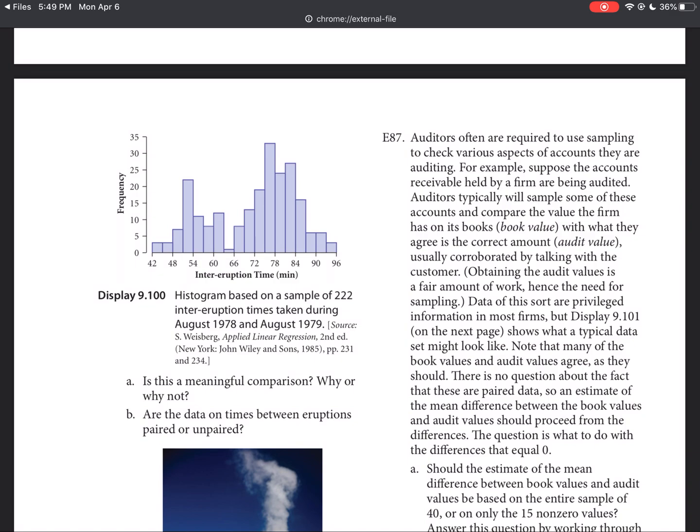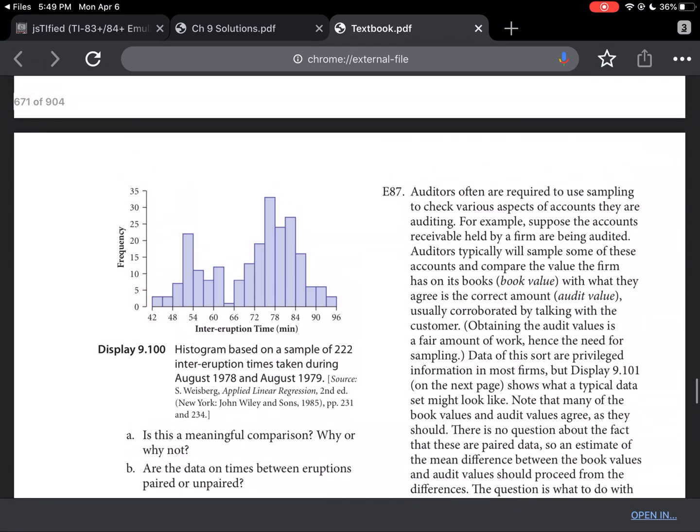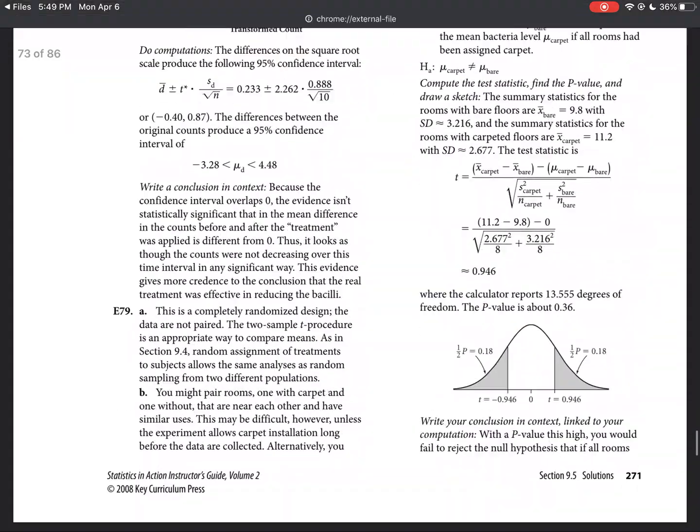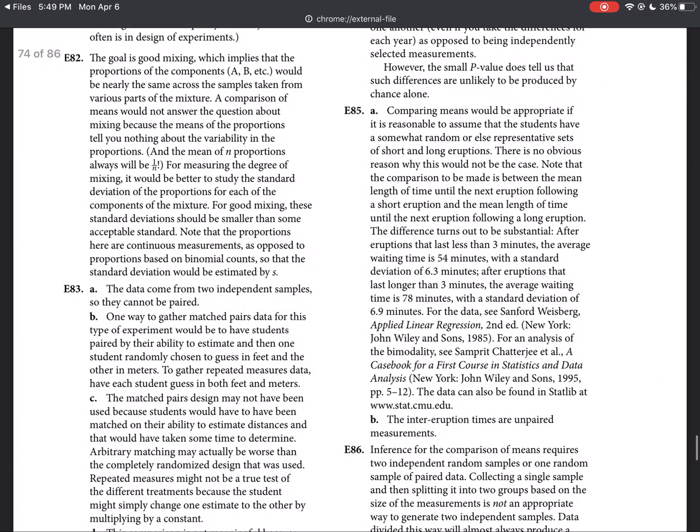And then it says, are the data on times between eruptions paired or unpaired? Well, obviously, these are random, if you will. There might be some sort of correlation between them, but they're most certainly random. So these are unpaired. But if you want to see how the book describes the answer, it says comparing means would be appropriate if it's reasonable to assume that the students have a somewhat random or representative set of short and long eruption times. That's them knowing their boundaries. There's no obvious reason why this would not be the case.